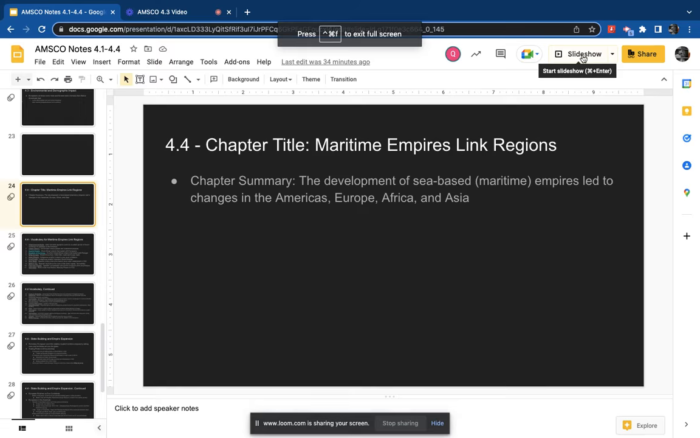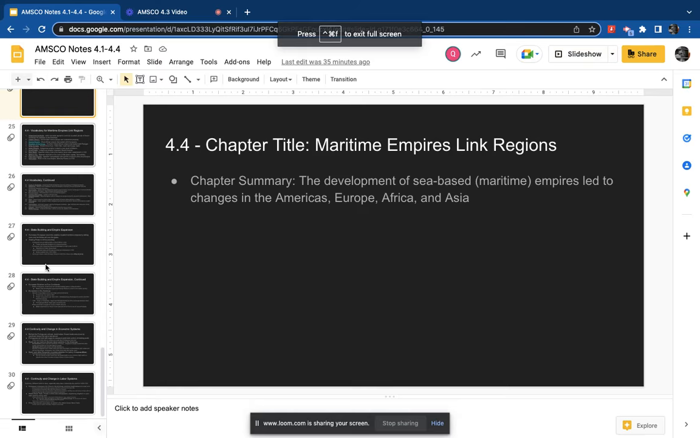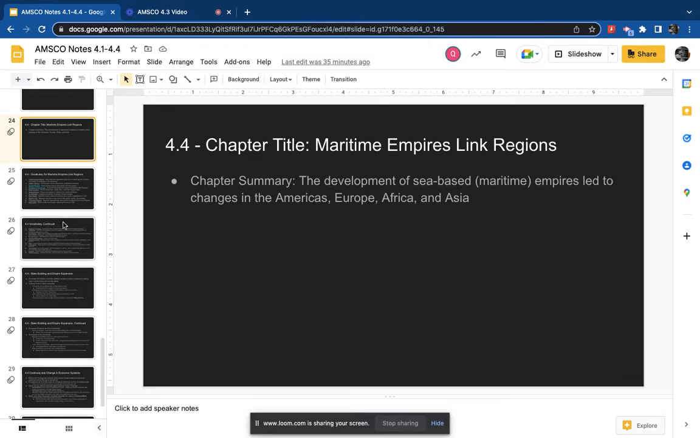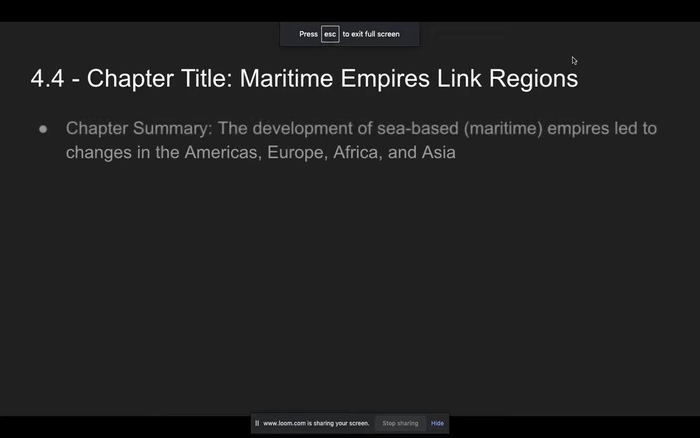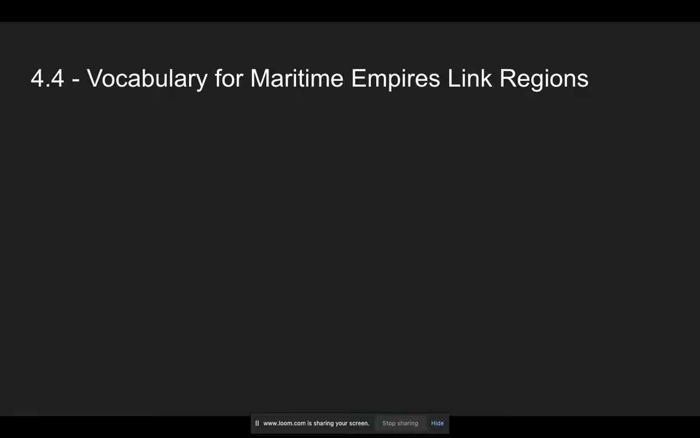And just so you can see to my left, it's quite a dense little chunk of notes, but I promise you're going to make it. So, here's a summary. The development of sea-based maritime empires led to changes in the Americas, Europe, Africa, and Asia. Here is the vocabulary for maritime empires link regions, chapter 4.4. There is a tremendous amount of it.